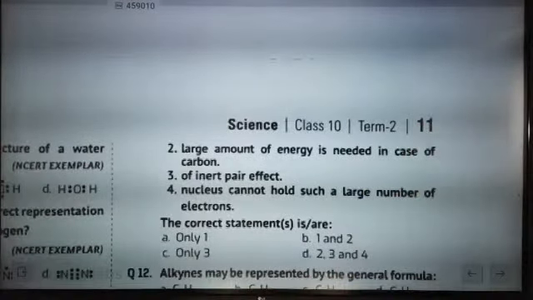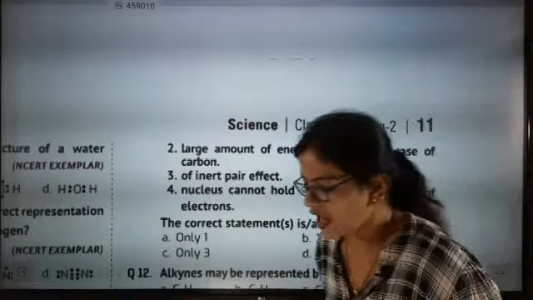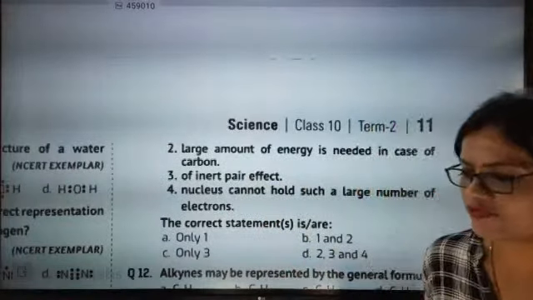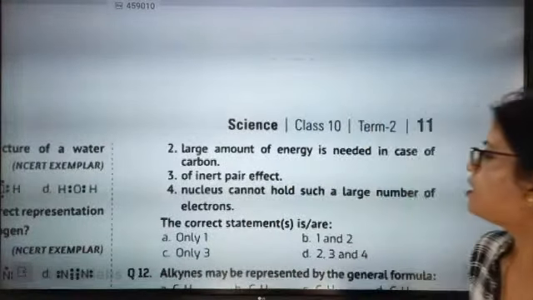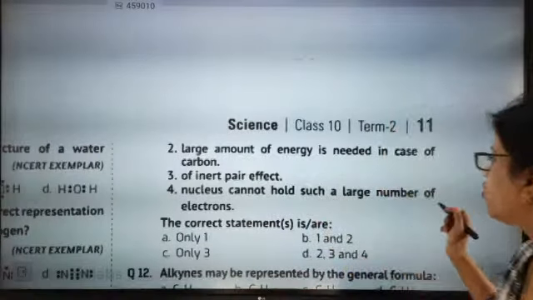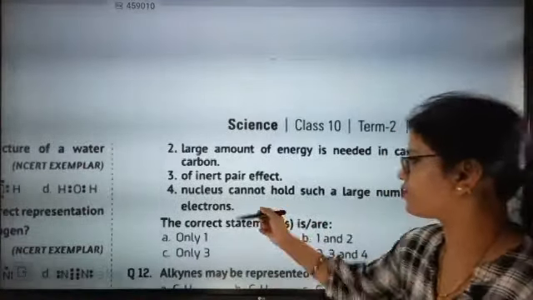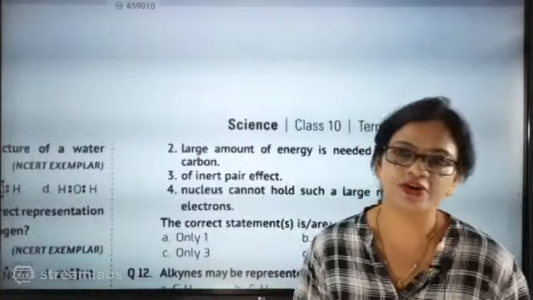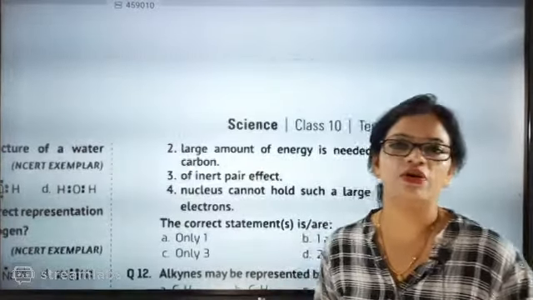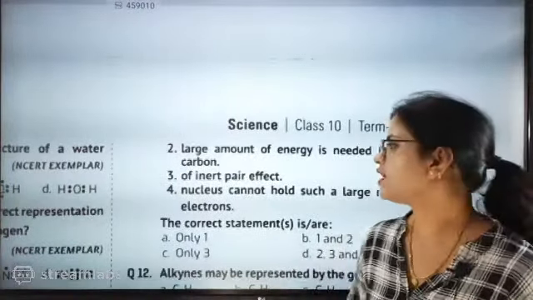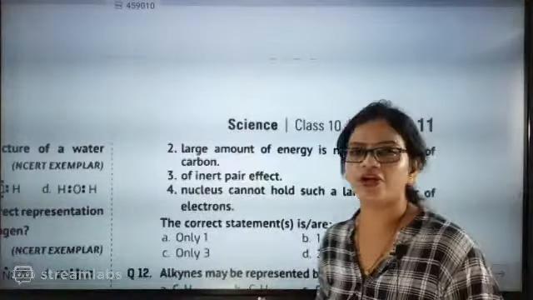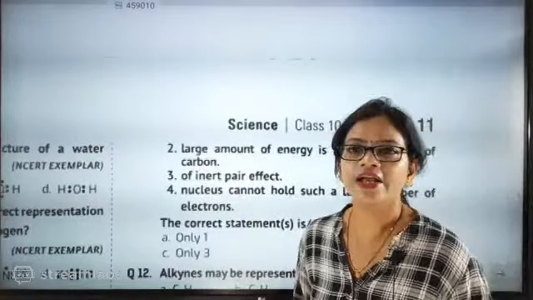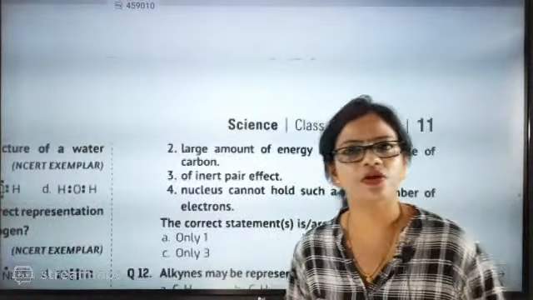A large amount of energy is needed in case of carbon. The inert pair effect will not be coming here. Now look here, the nucleus cannot hold such a large number of electrons. See, C4+, carbon 4 plus, means you are exactly donating 4 electrons. Since you are donating 4 electrons, the nuclear charge is not the issue, because you are removing electrons, you are not adding electrons. So this option is not there. Inert pair effect, no, because carbon is not a heavy element.